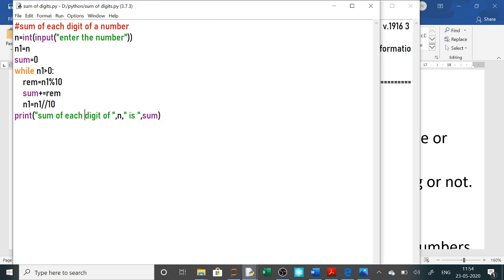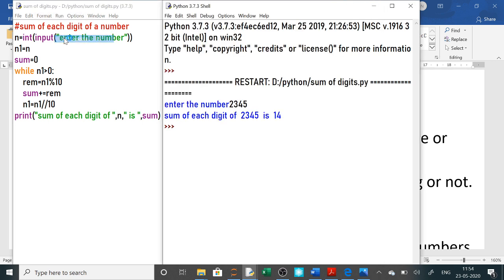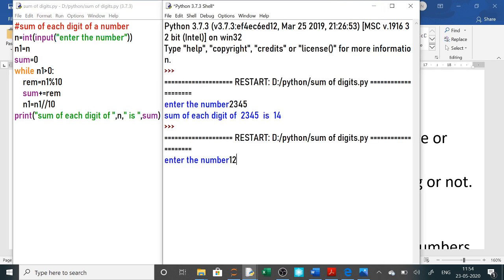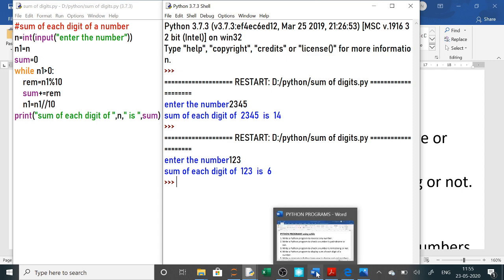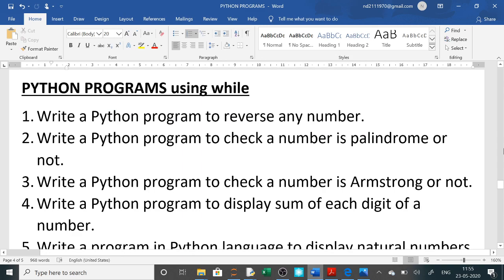If you want, you can check it with some other number. A smaller number I can give, 1 2 3, so it should give 6. So it is giving here 6. So this is correct. Now using this while loop, many programs you can do here, many games you can design here, like a series of all the palindrome numbers.